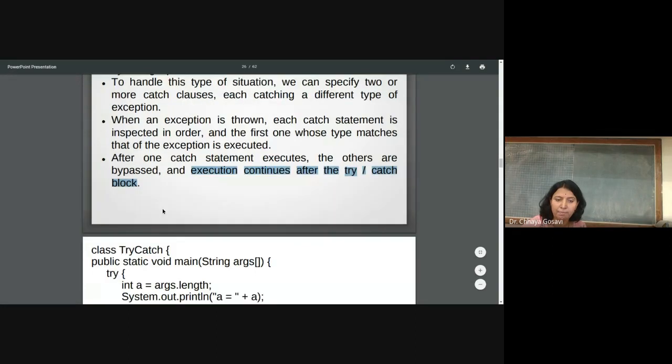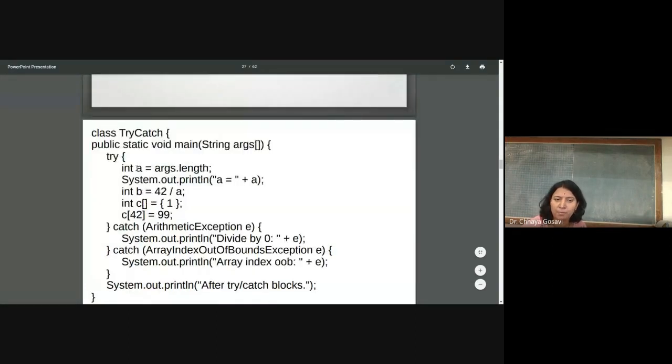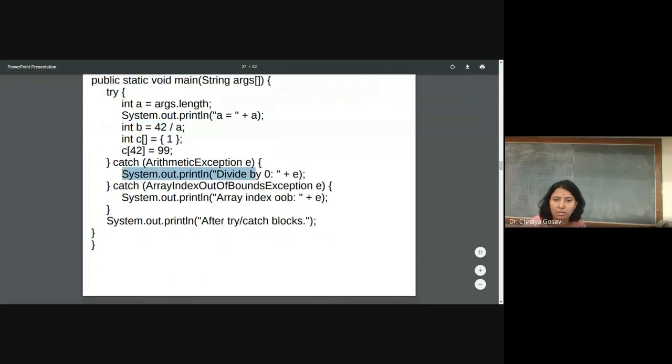Note that if the value of a is 0, and this line causes an exception, control will move to this catch block. This line will get executed. It will not come back and execute these two lines. These two lines will not get executed if there is an exception at this point. And after this block, control will go after the try and catch block. You'll get the output like divide by 0, a is equal to 0, divide by 0, and after try catch block.